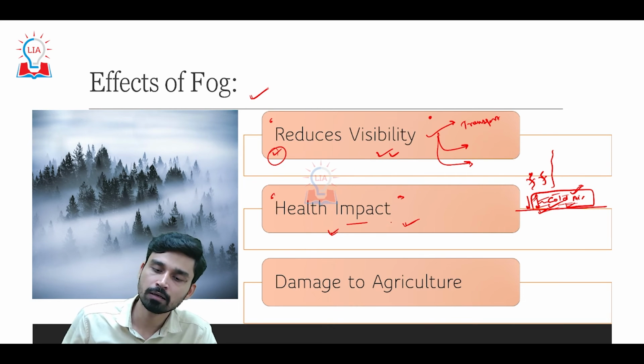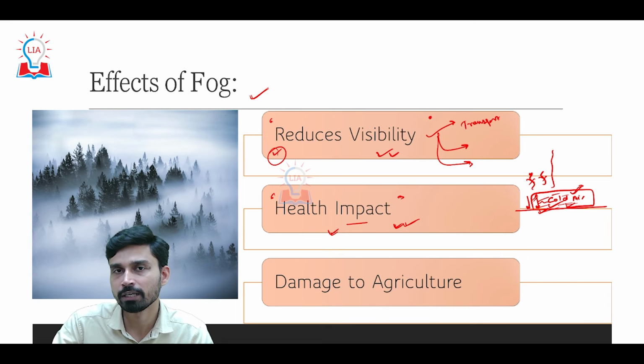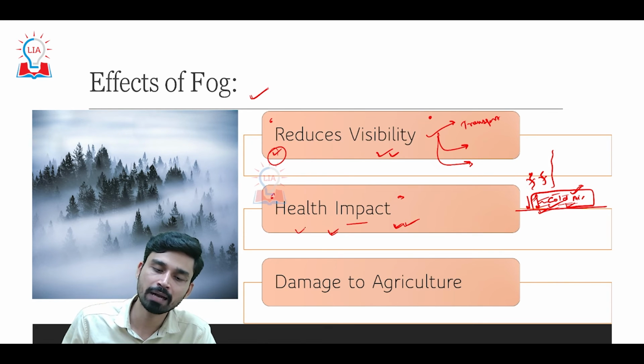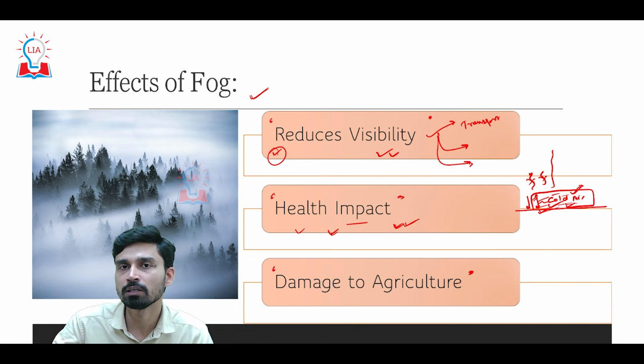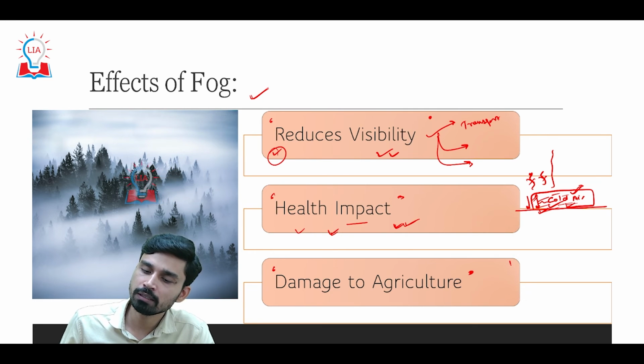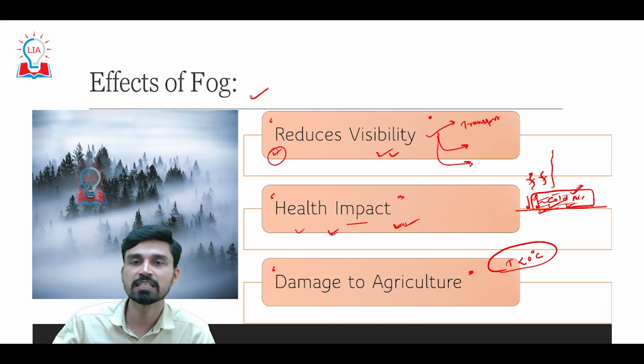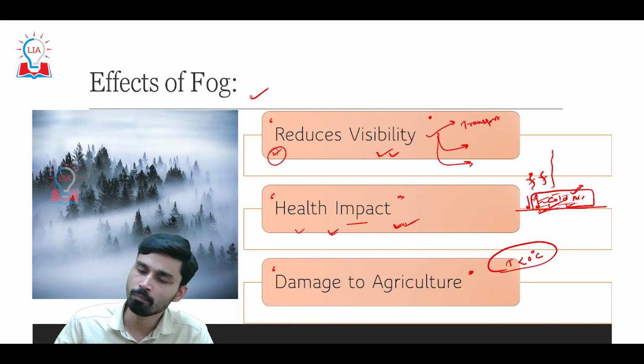So thus children are, we can say, disproportionately affected by the fog formation and its health impact, its pollution impact. The third impact we can see also, because in India, especially northern India, which is a rich agricultural belt of India, is affected by fog. Sometimes when the temperature in the atmosphere goes below 0 degrees Celsius, rather than the suspension of water vapor in the liquid form, water vapor also converts into solid form. And this is something that is referred to as frost.